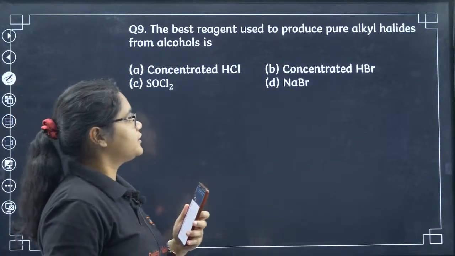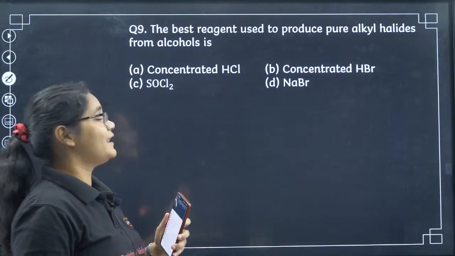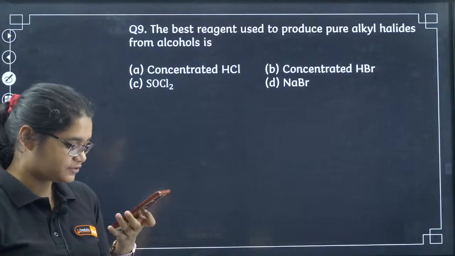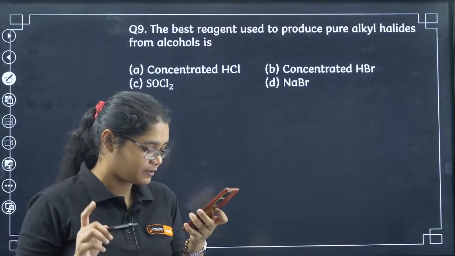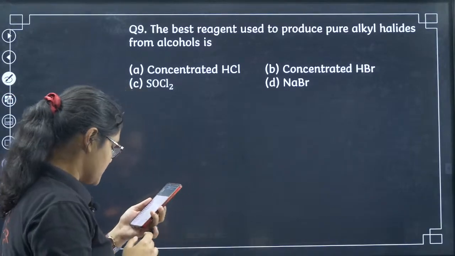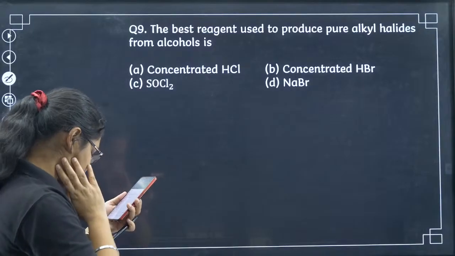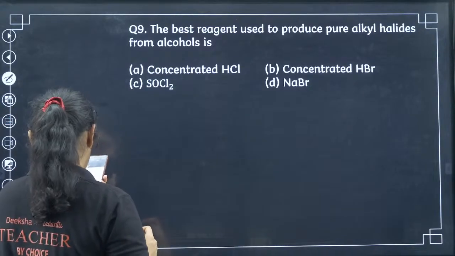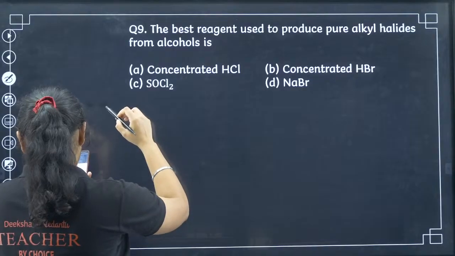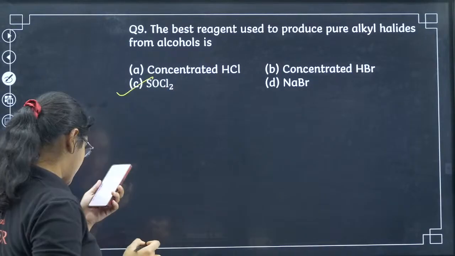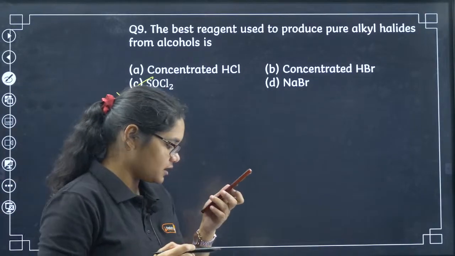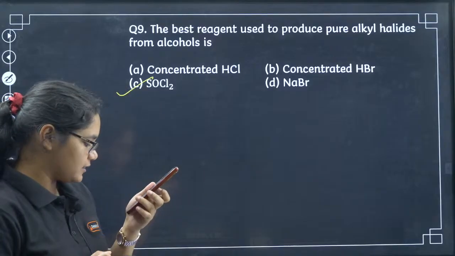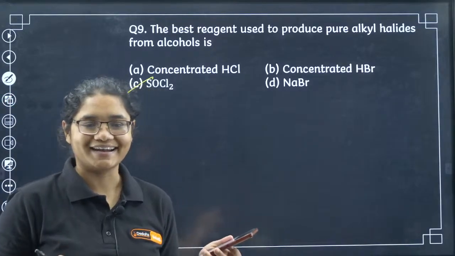The best reagent used to produce pure alkyl halides from alcohols. Which is the best reagent? I am expecting everyone to give the correct answer here. Yes, Sudhanva is correct, Marudesh is correct. Okay, Nikita is correct. 9C, yes. Everyone here is correct: Marudesh, Mohammed, Sudhanva, Avishkar, Neon, Nikita, Pavan, Ammu, all of you.